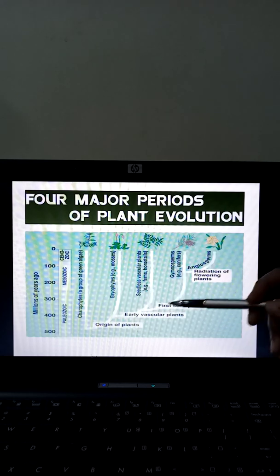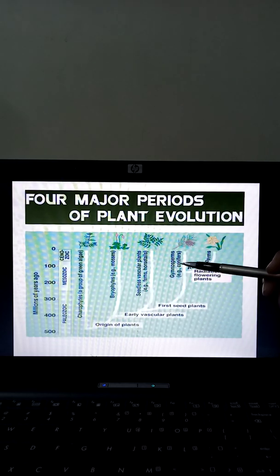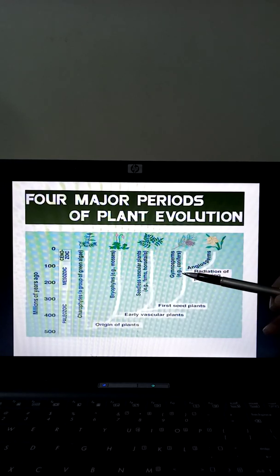From pteridophytes, gymnosperms came into the picture. Gymnosperms we call the first seed plants. These gymnosperms do not have flowers, but they do have naked seeds, and they are vascular plants with a well-developed vascular system, xylem and phloem, present in them.